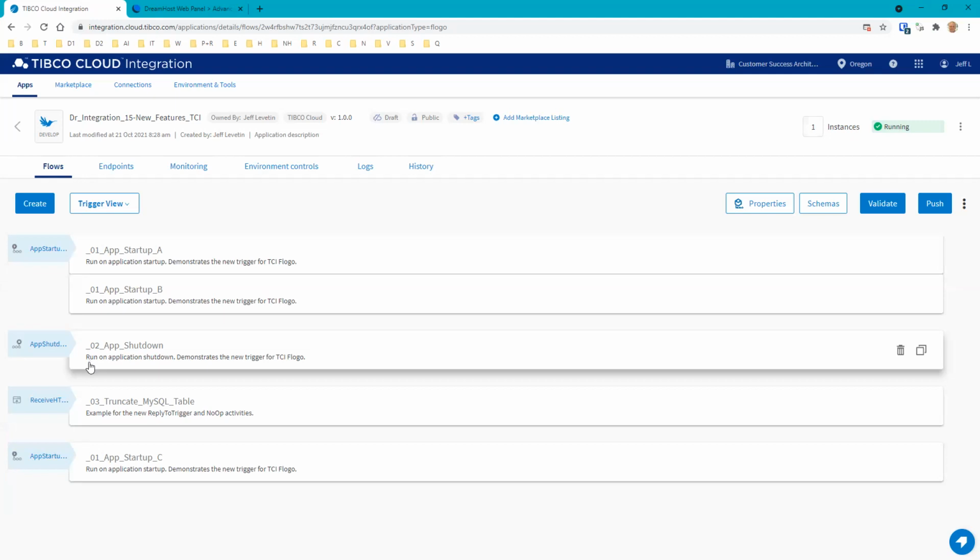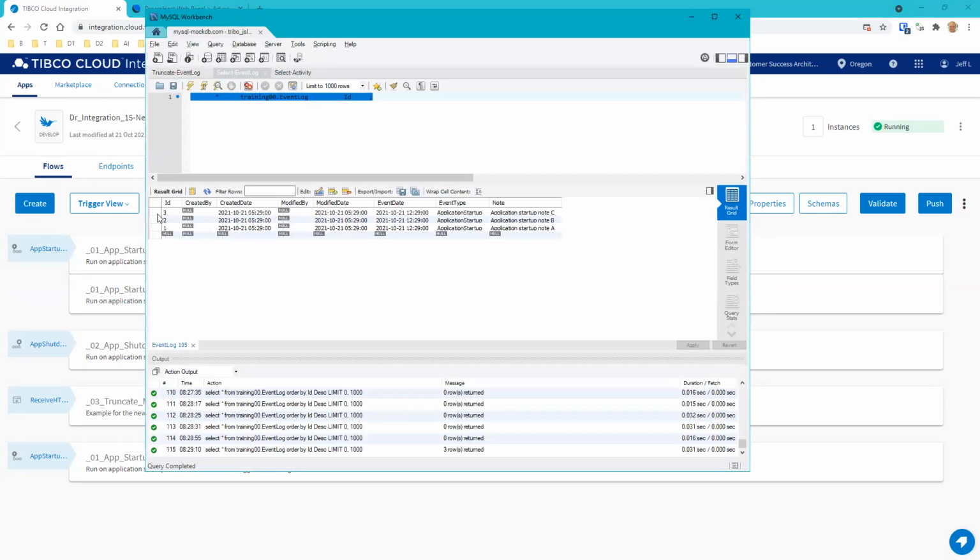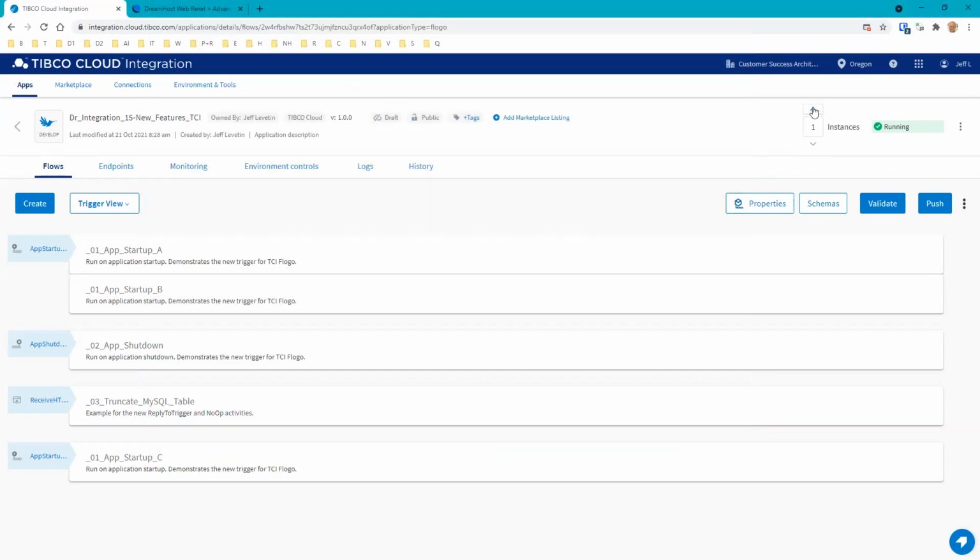Most of the time, you're probably going to have just a single trigger for app startup and a single flow attached to it, just like we have for the app shutdown here. The shutdown one is just a single flow and a single trigger. So we see that these 3 flows have executed, and that's what we'd expect when we spin this up with one instance.